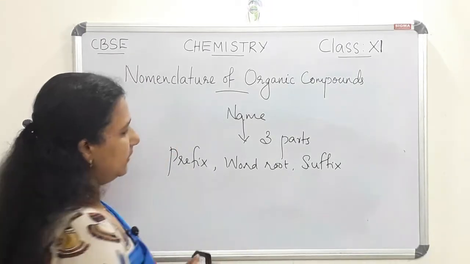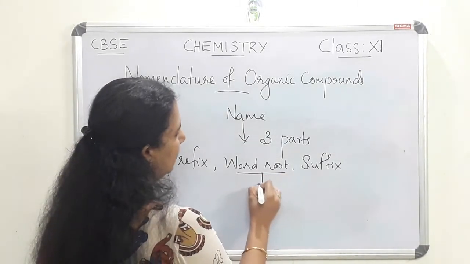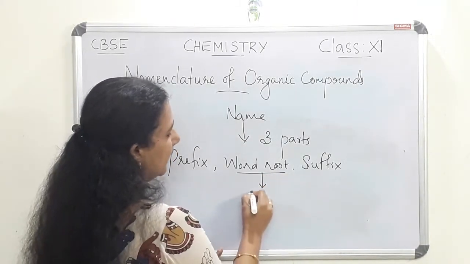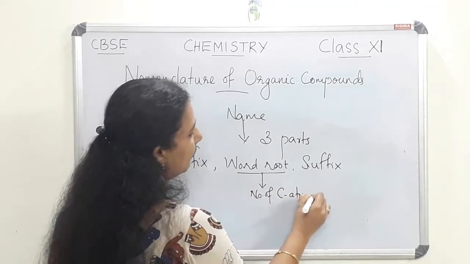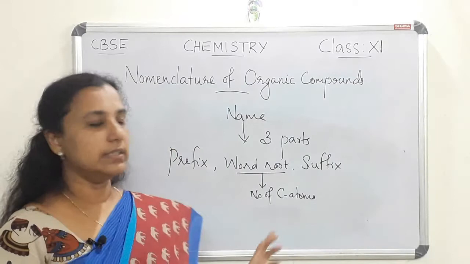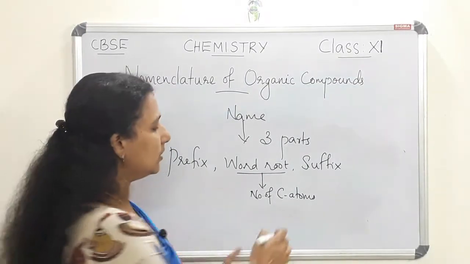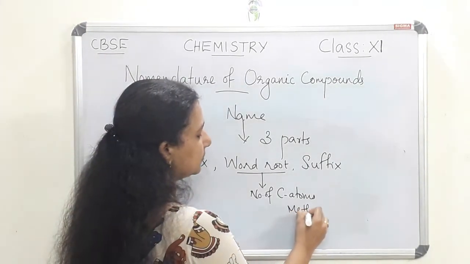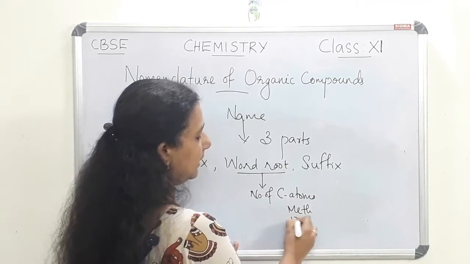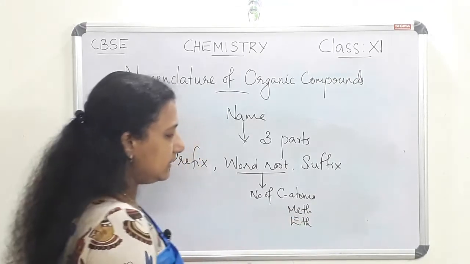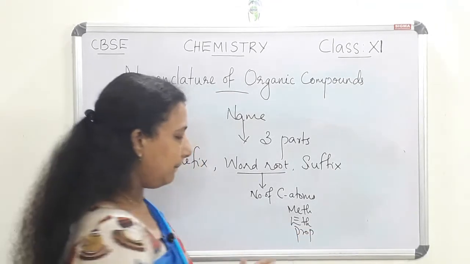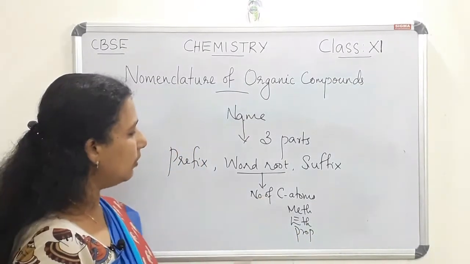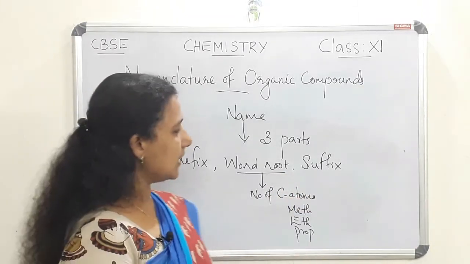So what does it mean? Word root indicates the number of carbon atoms. If there is only one carbon atom, the word root will be meth. If there are two carbon atoms, the word root will be eth. If there are three carbon atoms, the word root will be prop. Likewise, it goes on.